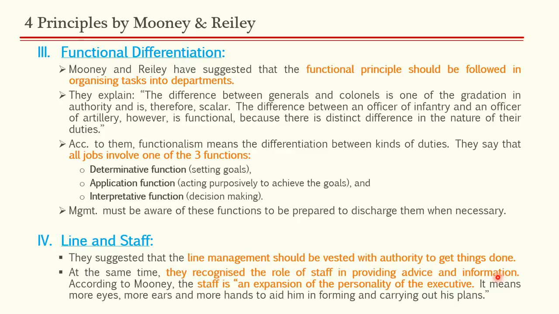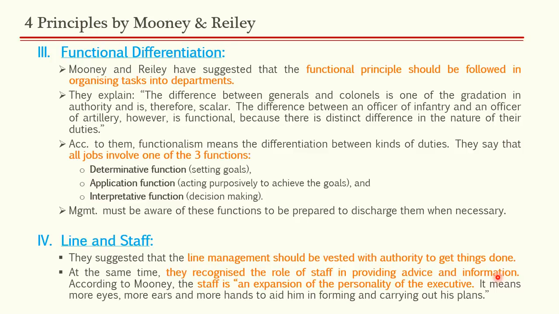Now remember, in Gulick and Urwick's lecture we have seen that in 1937 they gave us differentiation in staff authorities also, general staff and special staff. Please visit Gulick and Urwick's lecture for that. What Mooney and Reilly in 1937 gave us was just the concept of line and staff. They did not differentiate staff further like Gulick and Urwick did.